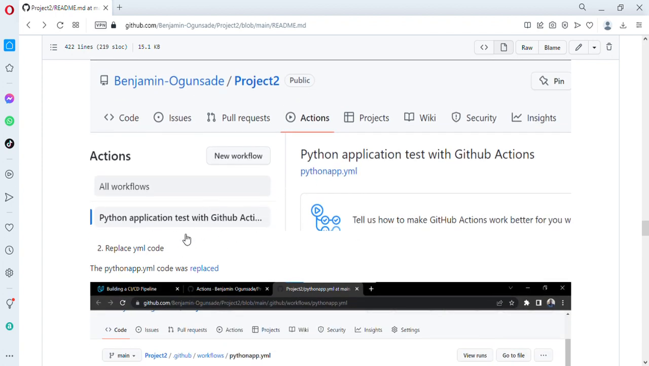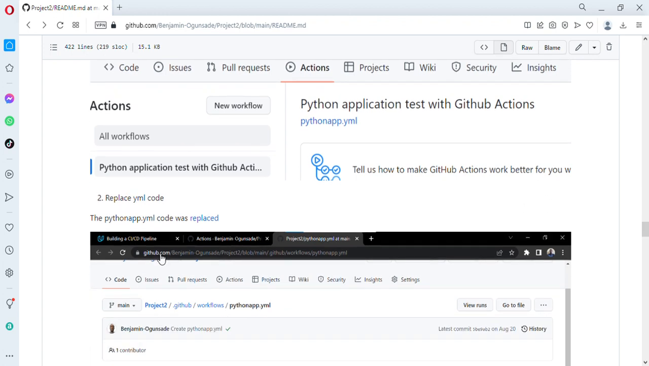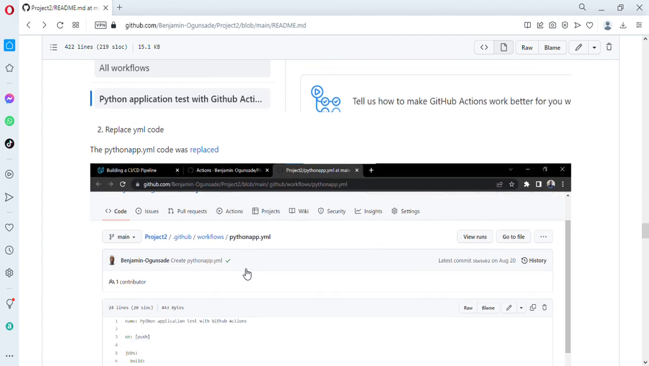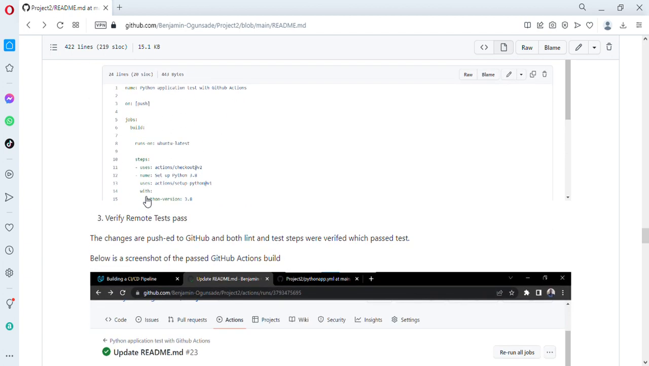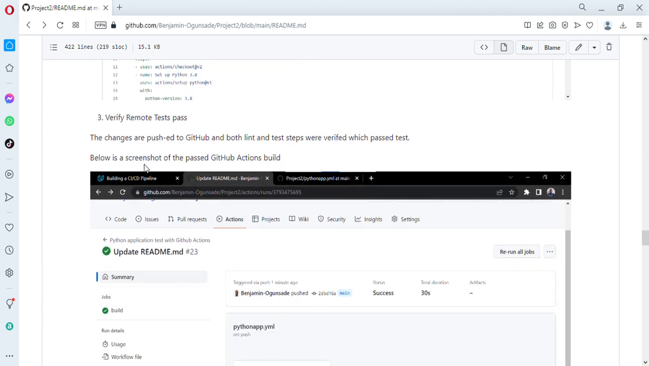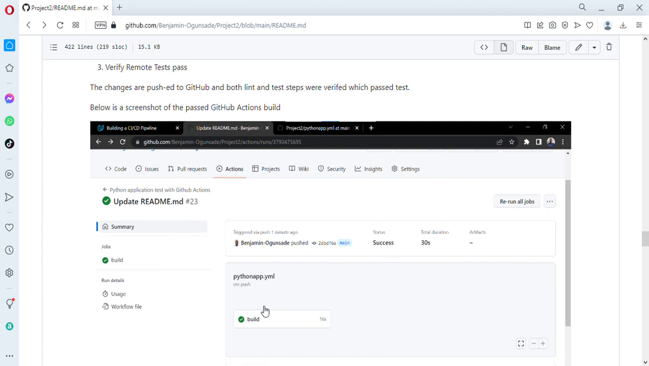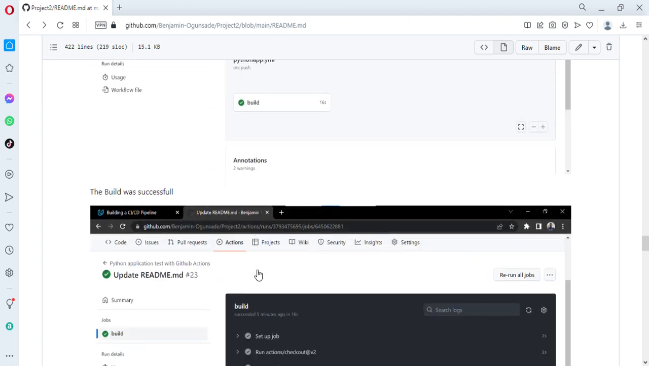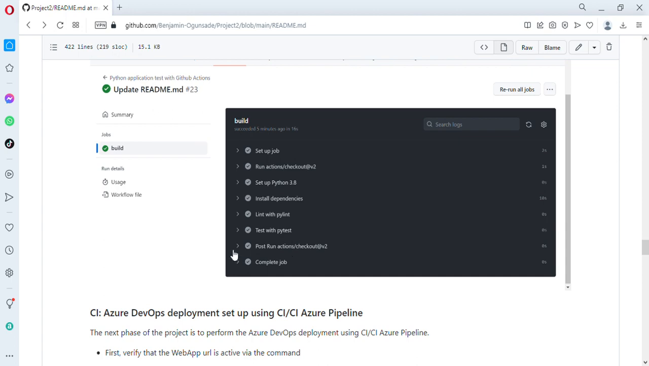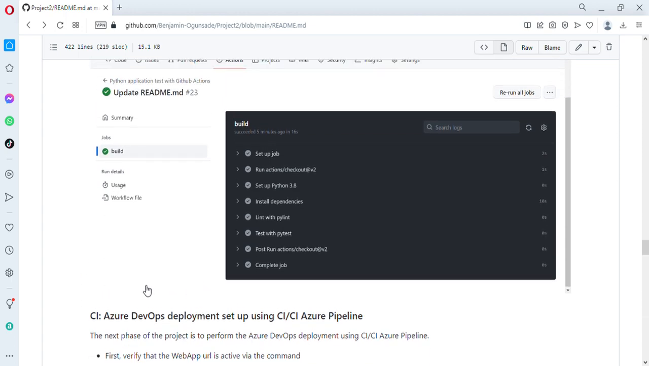I replaced the YAML code. There was one that was provided, so this is what I created, ensuring that the tabbing was respected. I used a 3.8 version of Python, and it was pushed to GitHub, and both lint and tests were verified, and the test was passed, and the build was passed within 16 seconds. So this is the screenshot of it, and it was successful. Even the linting. So that is done using GitHub Actions.